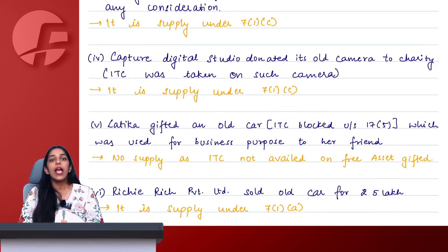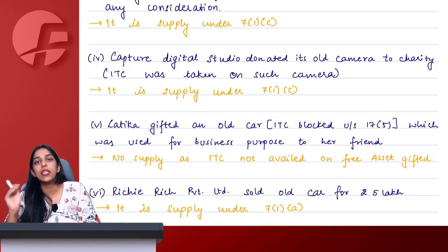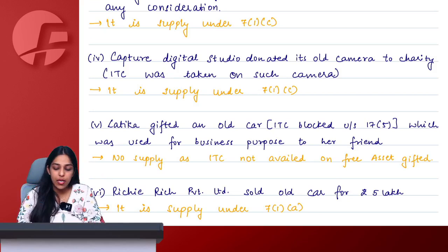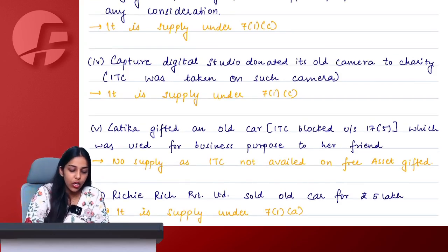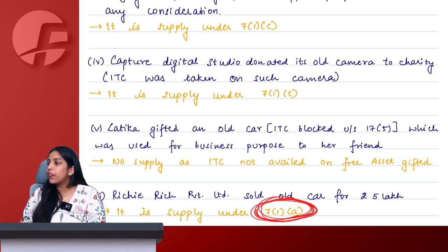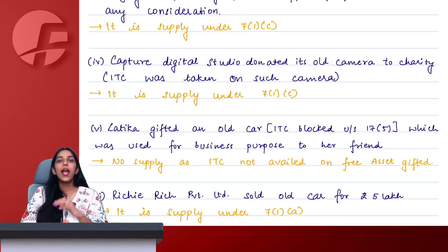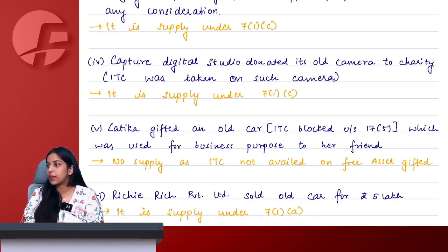It simply said any form of supply of goods, services, both made or agreed to be made by a person in course or furtherance of business becomes a supply. So this is a regular normal supply under section 7(1)(a). Awaiting Joseph's reply that yes ma'am, it is clear to me, and all other students who made a mistake.